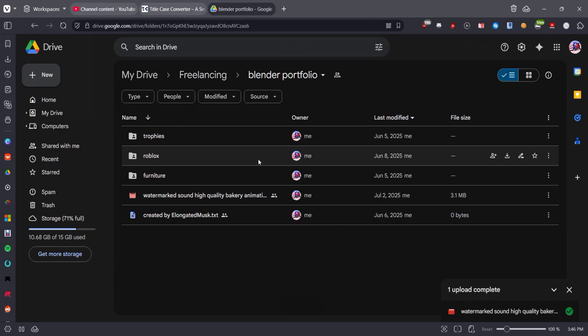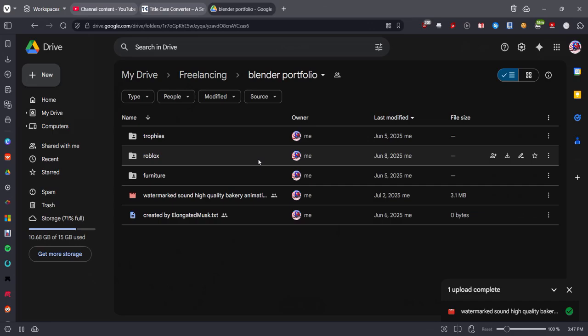My rules for these three, right? For the trophies, the Roblox, and the furniture, those that I have listed, it doesn't have to be Roblox or anything like that in particular, but just model stuff from a variety of niches, because you never know what people are going to want. There are modelers out there who model hair, furniture, architecture, sci-fi, anything, right? You can find people from the most niche subjects to some of the most oversaturated subjects, and so you really want to dial in on what you actually want to design.